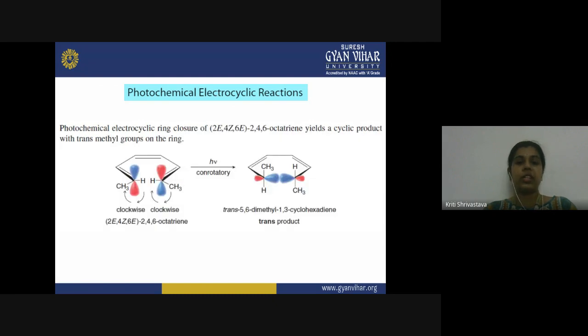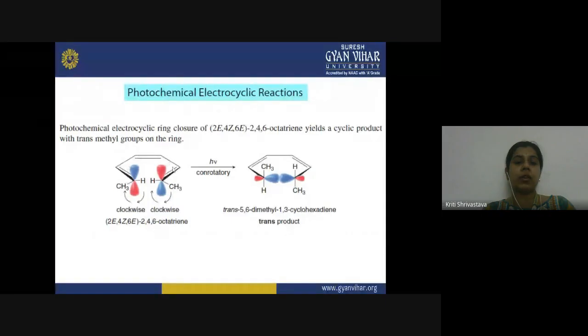So here you can see the photochemical electrocyclic ring closure of 2E,4Z,6E-octatriene. We have already discussed in the previous lecture the E and Z configuration of the alkene, how the double bond is oriented, how it is configured. So we call it E or Z. Here in this molecule of 2,4,6-octatriene, we have 3 double bonds. So this is a system containing 3 double bonds.